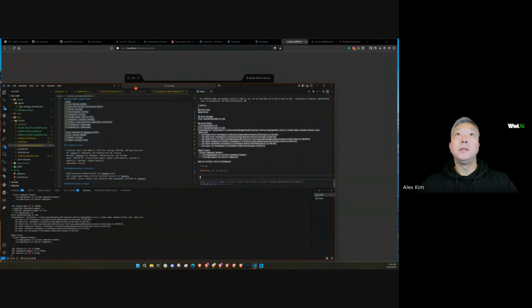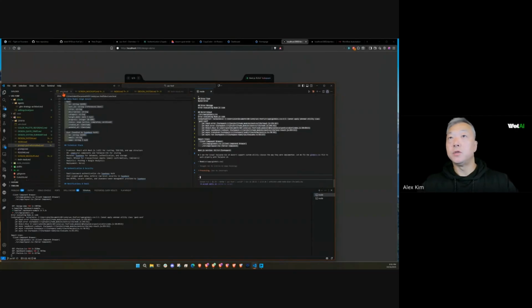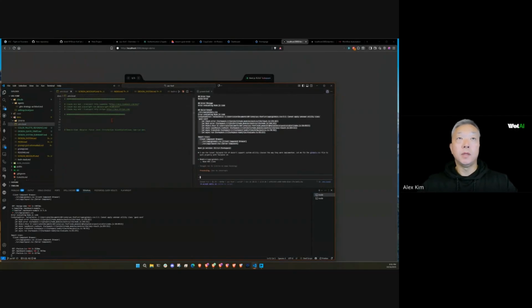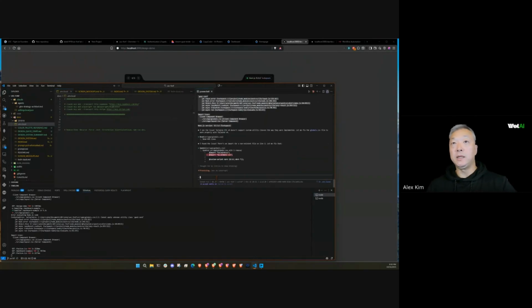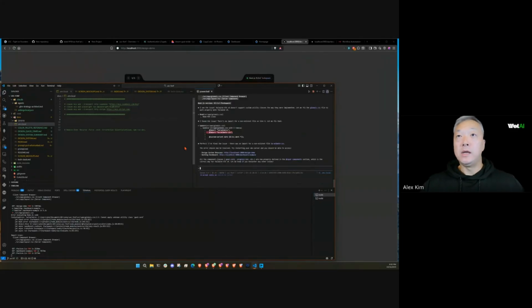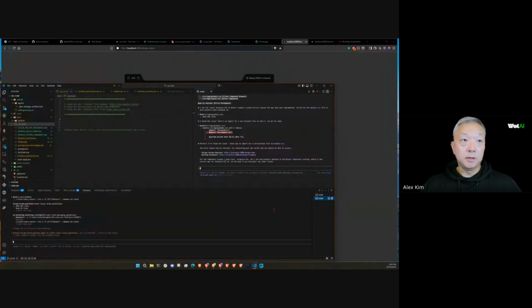All right, while that is doing its work, let's talk about MCP servers. Okay, if you guys are familiar with MCP servers, it's basically the next level of API access to certain tools, right? Where now if you have an MCP server installed, Claude Code can interact with it directly, and you don't necessarily have to have it run commands individually. So right now, there are no MCP servers installed in our Claude Code, I believe.